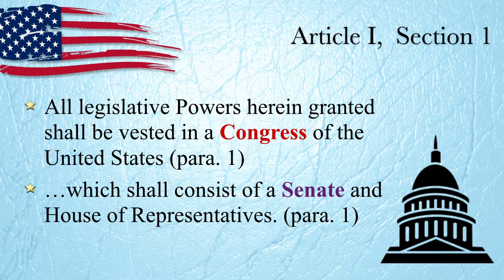This is important because they mention this. The framers of the Constitution mention this right from the beginning, meaning that it's that important. This is so important that we put it right up front, right from the get-go. This is the most important part, the Congress. They didn't put the president first. They didn't put the Supreme Court first. They put the Congress first because from the beginning, they knew that the Congress was going to be the secret to success in this nation.